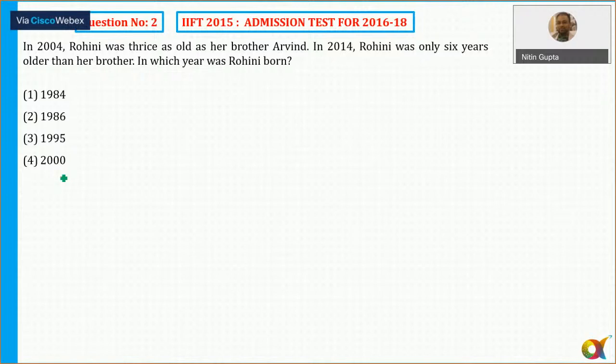Now another easy question here. In 2004, Rohini was thrice as old as her brother Arvind. So if Arvind's age is x, Rohini's age is 3x. So there is a gap of 10 years. So after 10 years, she is only 6 years older than her brother.